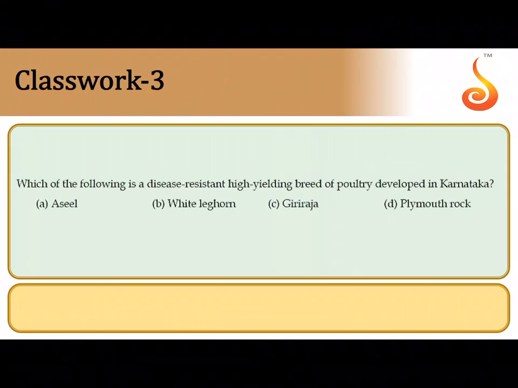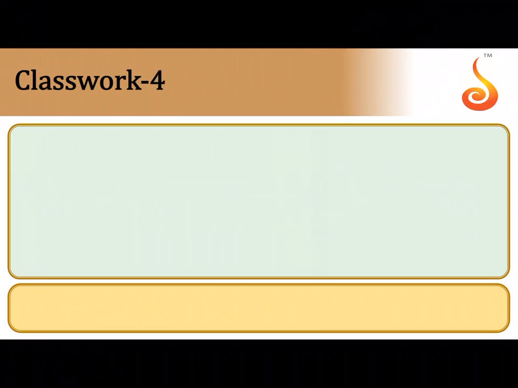Third question, which of the following is a disease resistant high yielding breed of poultry developed in Karnataka? Something which was developed in University of Agriculture Sciences in Hebbal, Bangalore was Giriraja. So the correct answer is Giriraja.